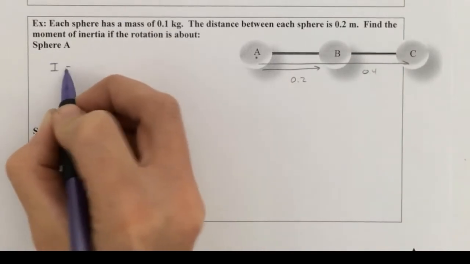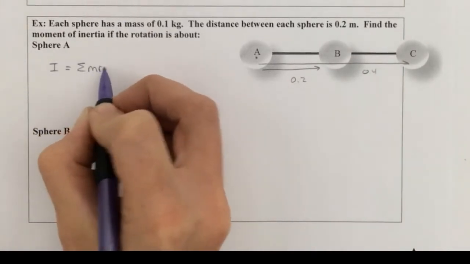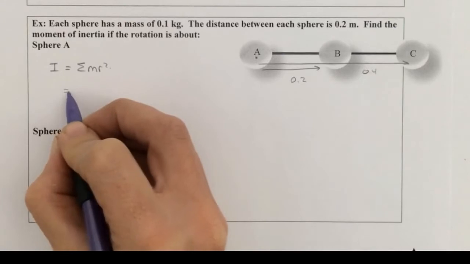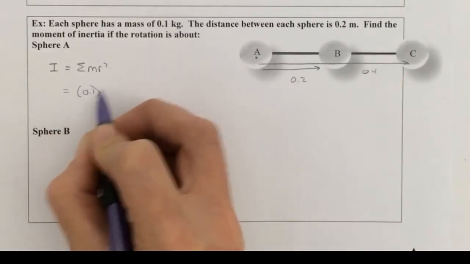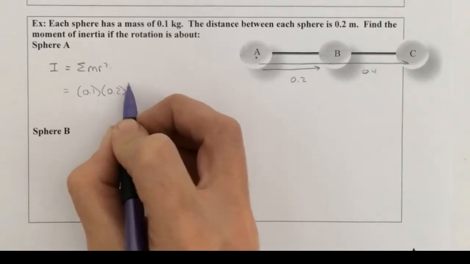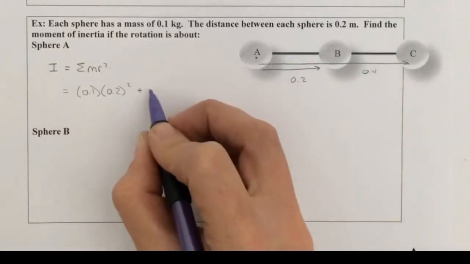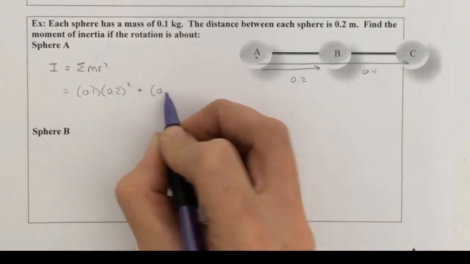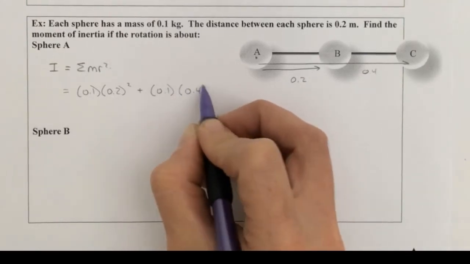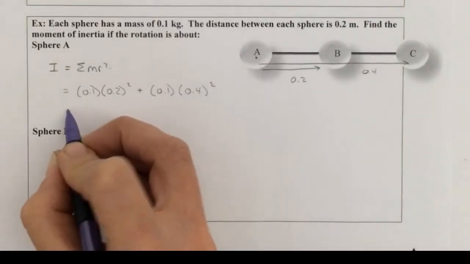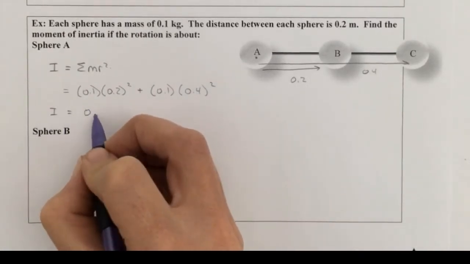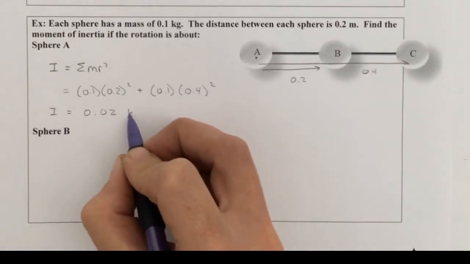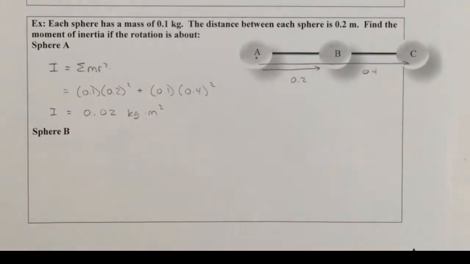So when we look to do our moment of inertia equation, for sphere B, my mass is 0.1, and that distance is 0.2 quantity squared. But for C, that mass is 0.1, and that distance is 0.4 quantity squared. So you go ahead and calculate that out, and that is 0.02 kilogram meter squared.